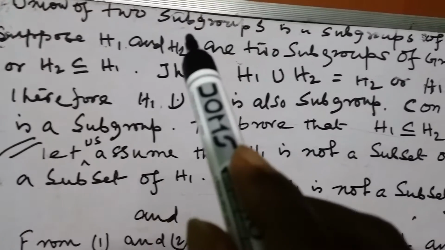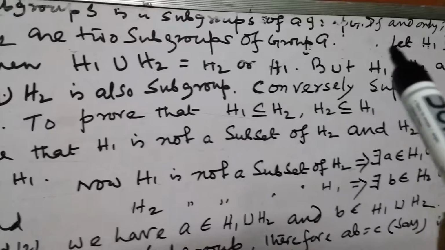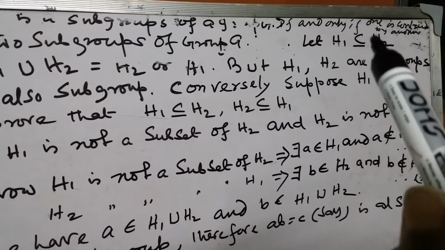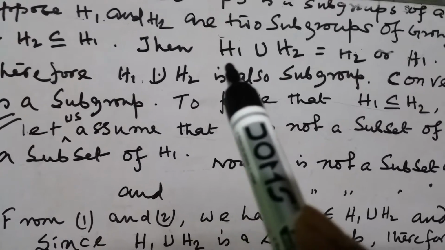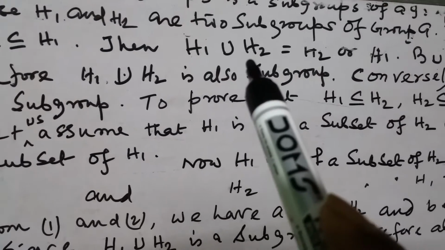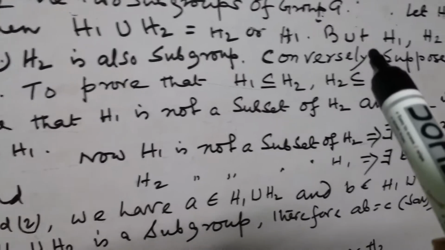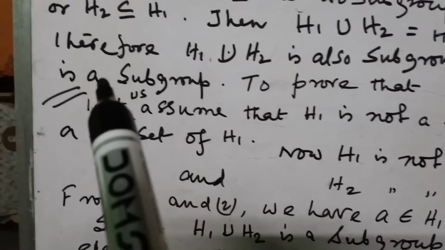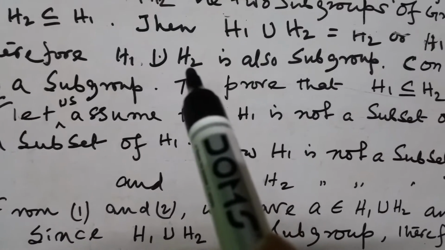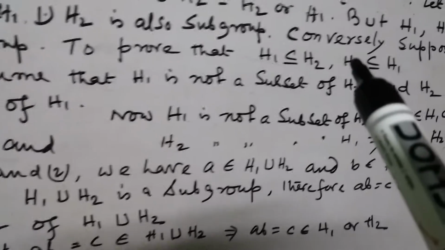Suppose H1 and H2 are two subgroups of a group G. Let H1 be a subset of H2, or H2 be a subset of H1. Then H1 union H2 is equal to H2 or H1, but H1 and H2 are subgroups. Therefore H1 union H2 is also a subgroup.